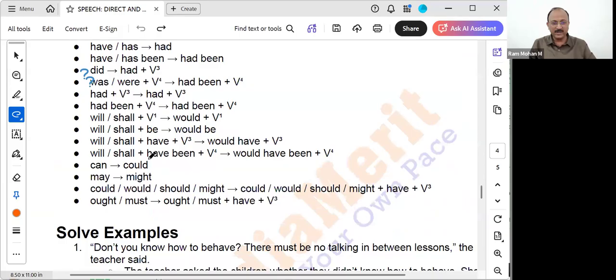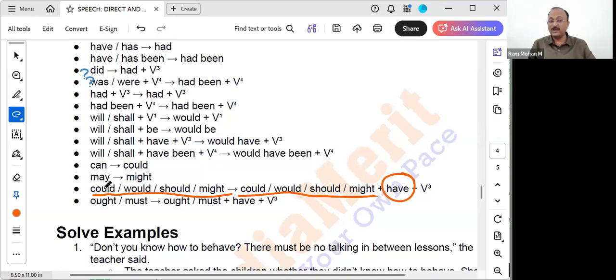Will, shall and have been means what? Only this will get converted to would have been and followed by the same V4 form only. Correct? Been, is, am, are, being. These all are followed by ing forms only. These are all called the B forms of the verbs. Can will get converted to could, may will get converted to might. Already could, would, should, or might is there means they will remain the same but added with have.